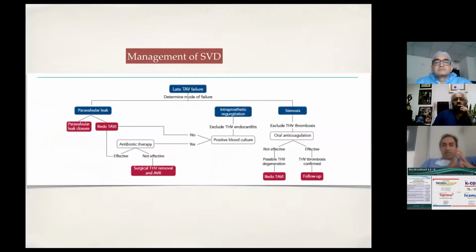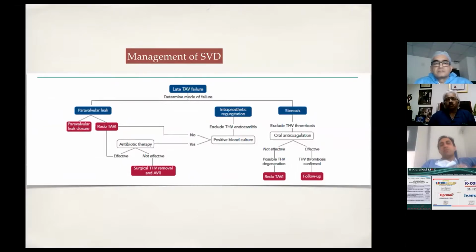So for the management of structural valve degeneration, if there is paravalvular leak, you close the paravalvular leak or do a redo TAVI. If the patient has intraprosthetic regurgitation, exclude THV endocarditis. If there's a positive blood culture, you treat with antibiotic therapy. If it is not effective, then a surgical valve replacement would be better compared to a transcatheter aortic valve. The reason is there is increased incidence of infective endocarditis on a tissue valve.